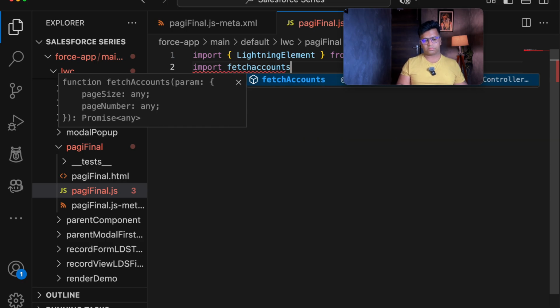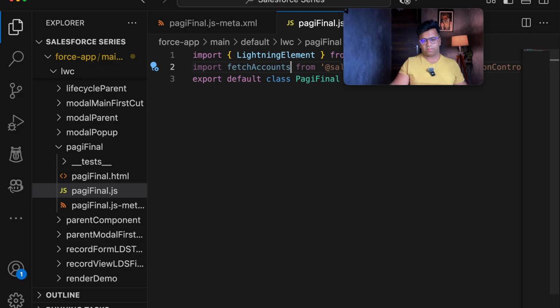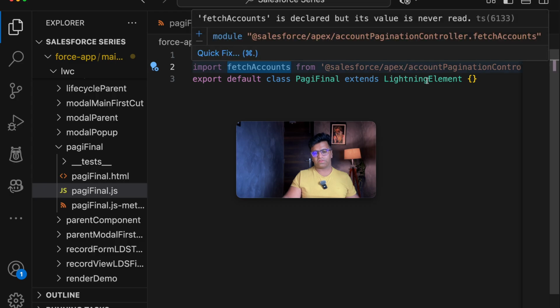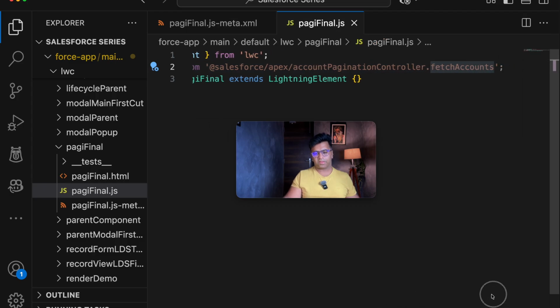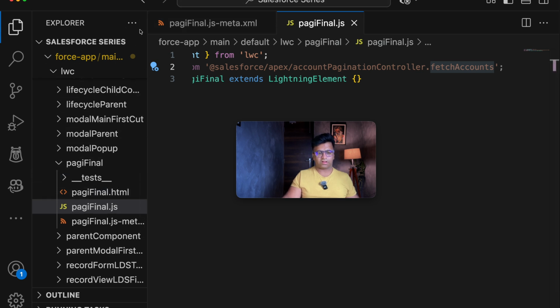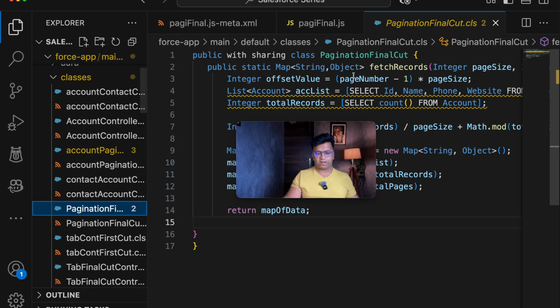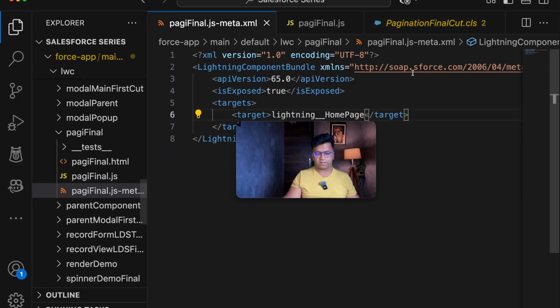Since I have created one class earlier, fetch accounts from @salesforce/apex. It is coming as account pagination controller. So we will just be using the class name that we have created now, that is pagination final. So let's copy this class name and paste it here.